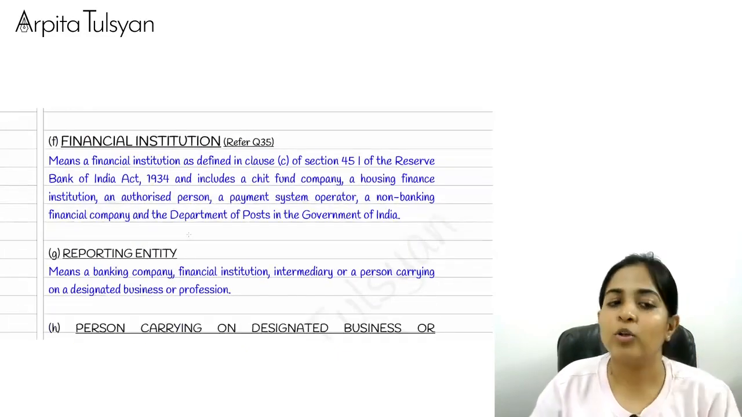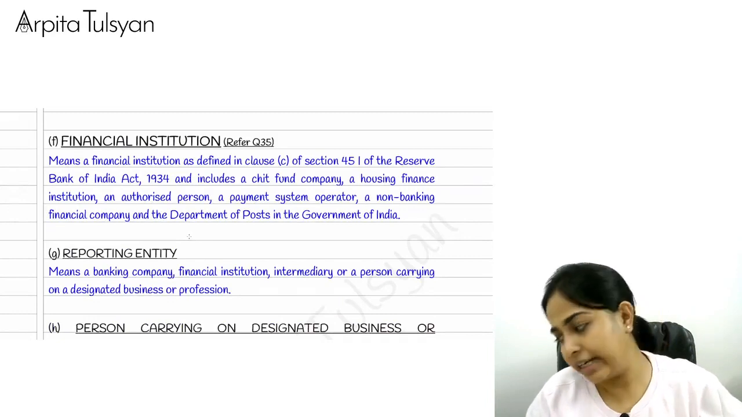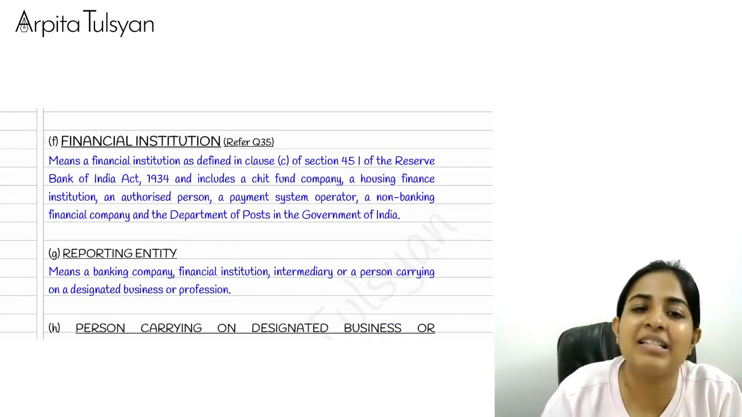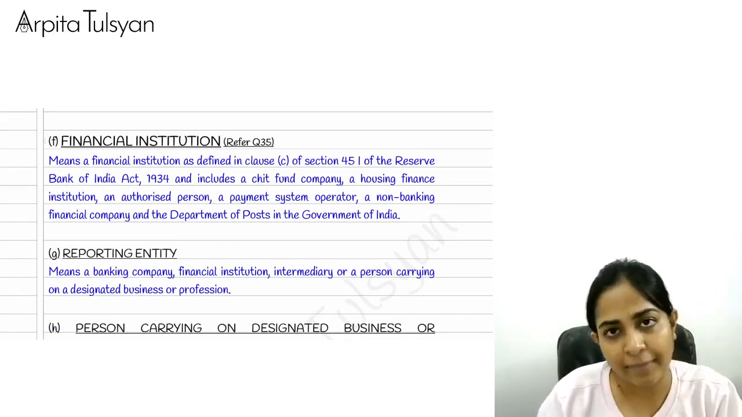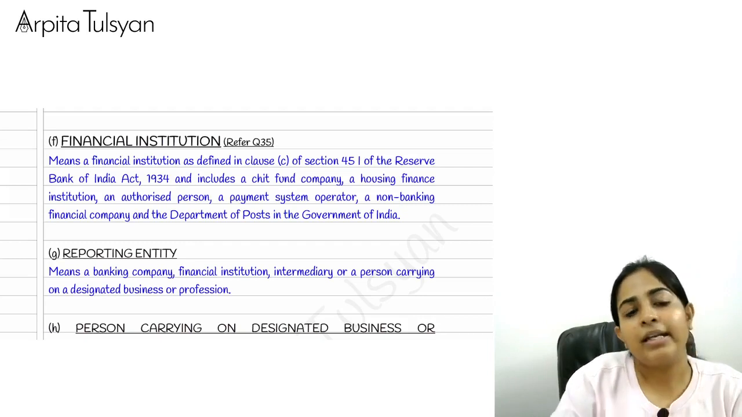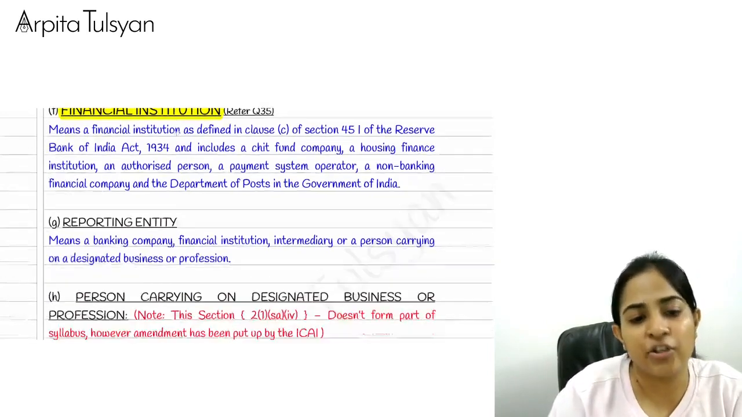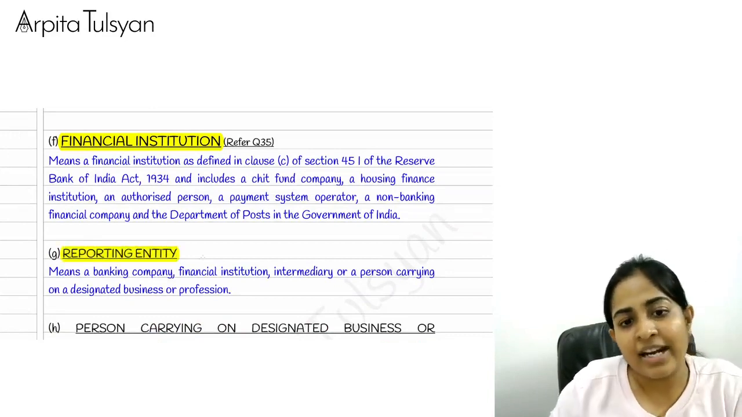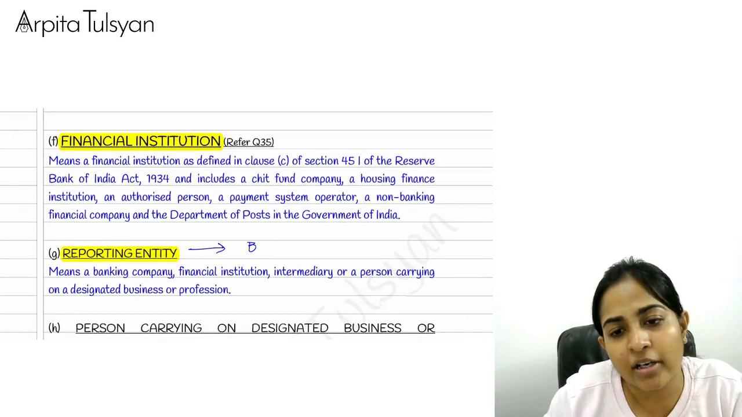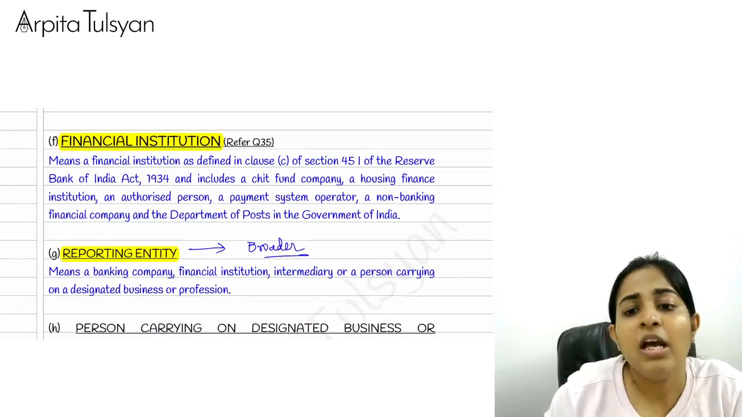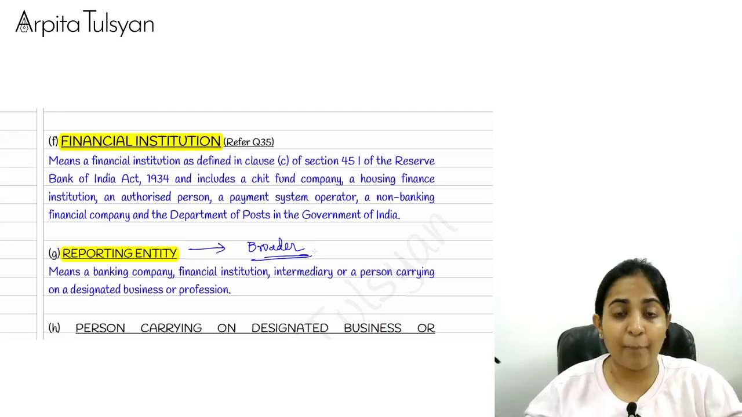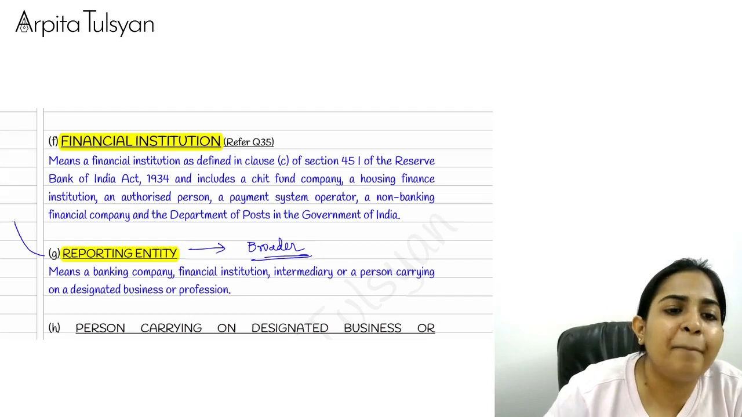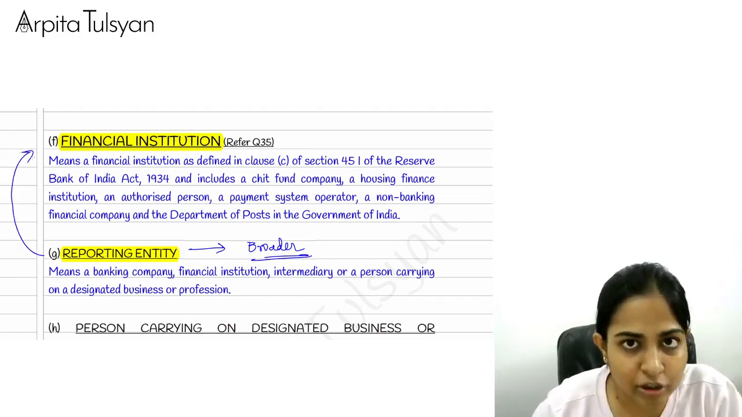Okay. Now, going on to the other definitions which we are going to use further in the chapter. These are not really concepts, but these terms we are going to use further in the chapter. Just try to understand this. There is a term called financial institution, and there is a term called reporting entity. Reporting entity is a broader, wide term, and one part of reporting entity is financial institutions.